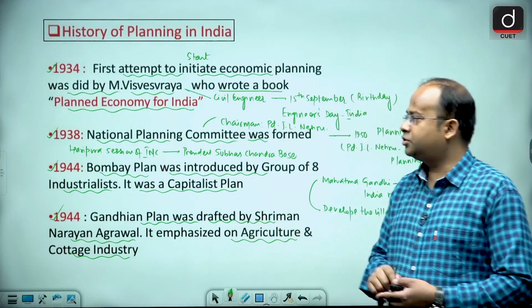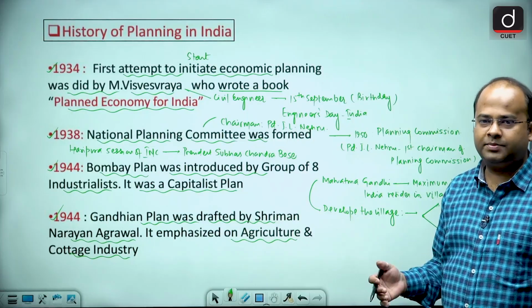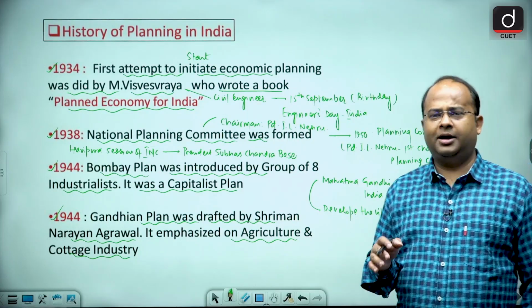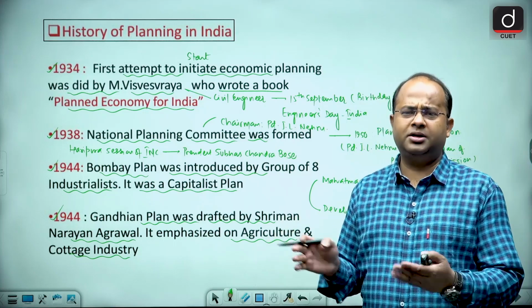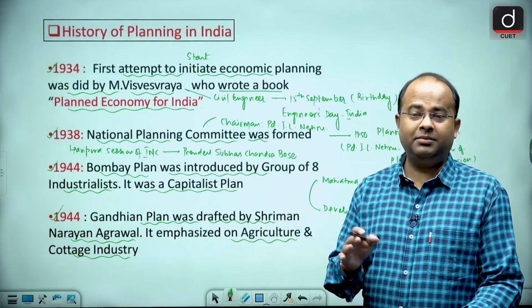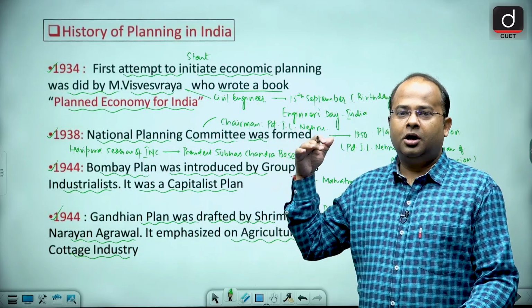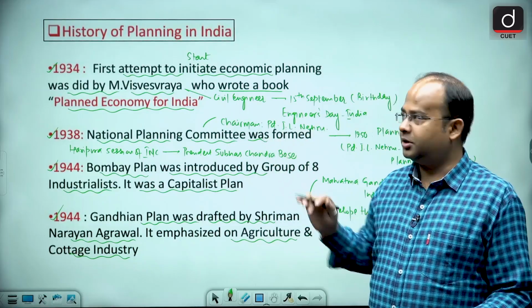Is that clear, guys? So in 1944, the Gandhian Plan came, given by Shriman Narayan Agrawal, and it focused on cottage industry plus agriculture, because agriculture at that point of time, and still, is the backbone of the economy.